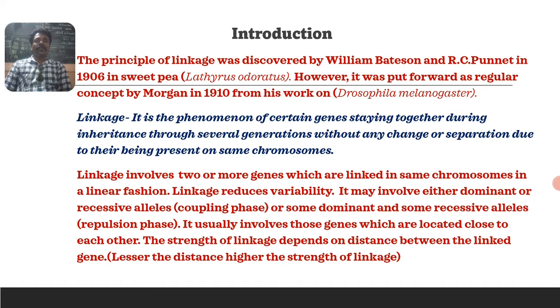This linkage involves two or more genes which are linked on the same chromosome in a linear fashion. The linkage reduces variability. It may involve either dominant or recessive alleles. If all are dominant or all recessive alleles, then it is called the coupling phase, or if some of them are dominant and some recessive alleles, then it is called the repulsion phase. It usually involves those genes which are located close to each other.